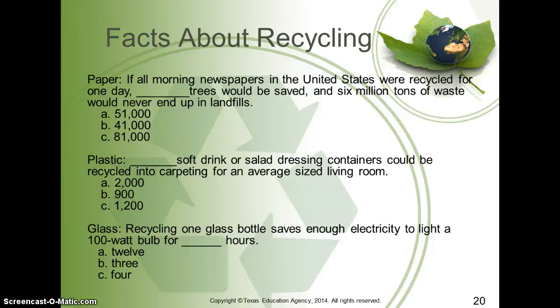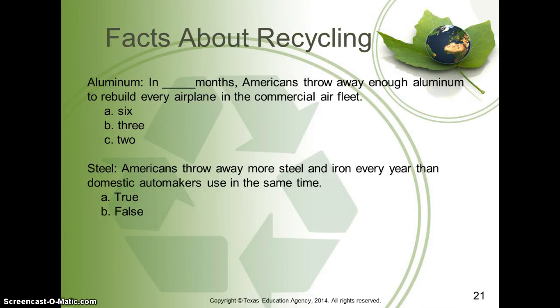Glass. Recycling 1 glass bottle saves enough electricity to light a 100-watt bulb for blank hours. Aluminum. In blank months, Americans throw away enough aluminum to rebuild every airplane in the commercial air fleet. Steel. Americans throw away more steel and iron every year than domestic automakers use in the same time.